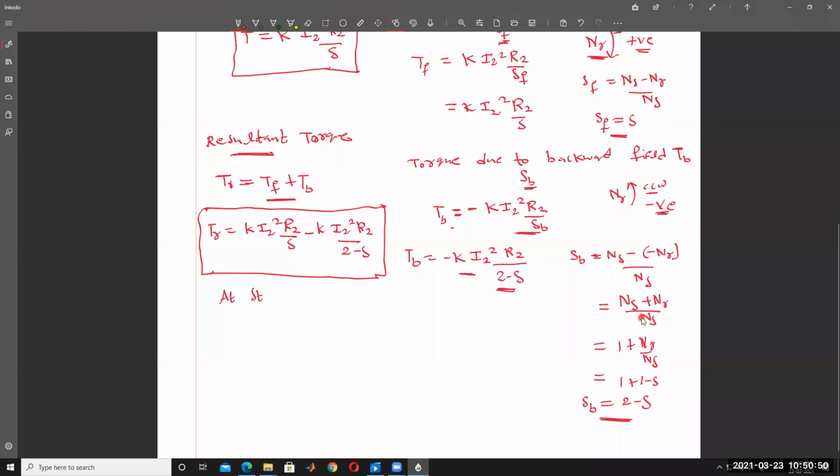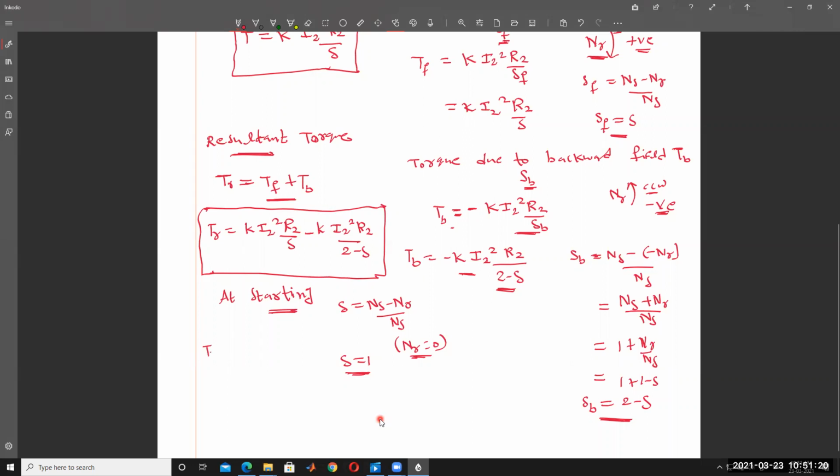And then at starting, what is the slip? At starting, slip is equal to ns minus nr divided by ns, and rotor speed is equal to 0. Then slip is equal to 1 at starting. Then substitute here in this equation. So what is the torque here?